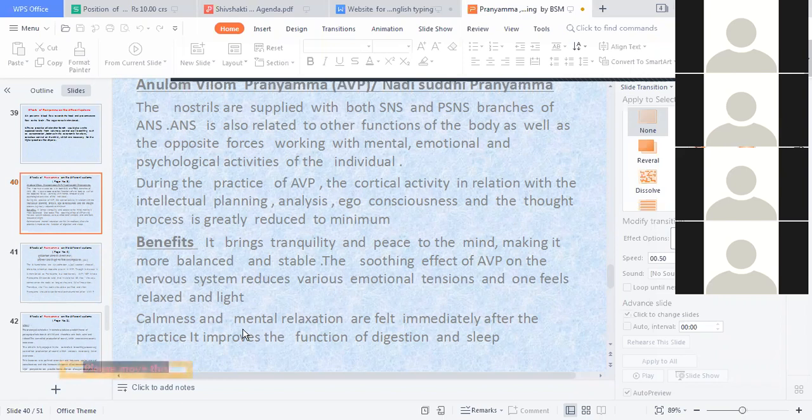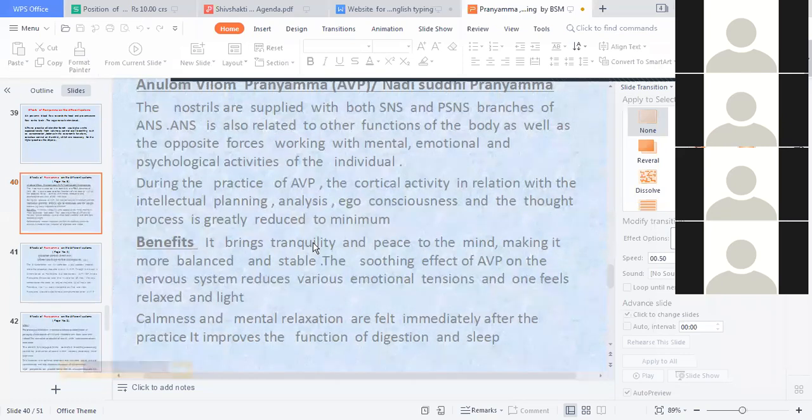The parasympathetic nervous system is the seat of emotions. So when the right nostril dominates, that is, when Surya Nadi dominates, your sympathetic nervous system becomes activated. So to bring that down, the parasympathetic also has to be activated. So an equilibrium stage is reached, whereby the parasympathetic nervous system and sympathetic nervous system come to an equilibrium.